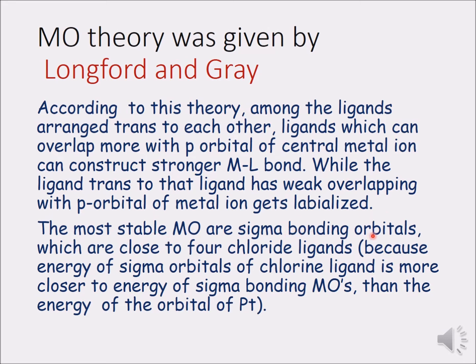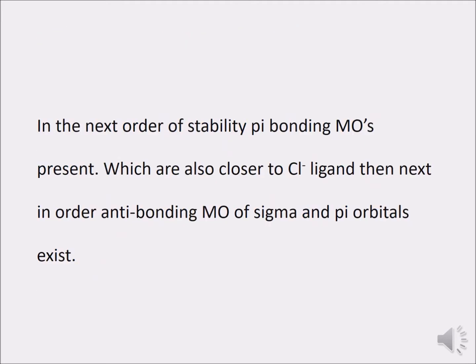The most stable MOs are sigma bonding orbitals, which are close to the 4 chloride ligands. So suppose we are taking the example of PtCl4. In that condition these will be more chloride ligand, because the energy of the sigma orbital of the chlorine ligand is closer to the energy of the sigma bonding MOs than the energy of the orbital of platinum. So basically in MO theory we have to understand how trans effect works as per molecular orbital theory.